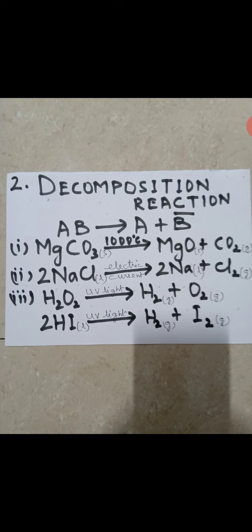For example, you can see the second one I have given you. When sodium chloride, I am taking the liquid and I am passing electric current through it, it decomposes to give sodium, that is liquid, and chlorine gas is evolved. How do we know chlorine gas is evolved? Chlorine is a greenish yellow colored gas. We can see very clearly. But it's a very poisonous gas. Remember that. So in this way, when you pass electric current through molten sodium chloride, you get sodium and chlorine gas is evolved.